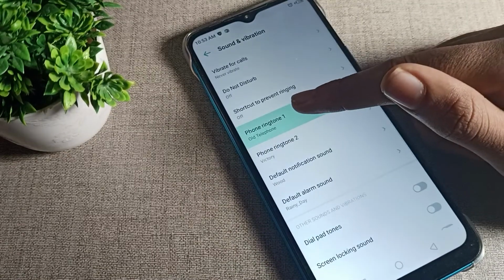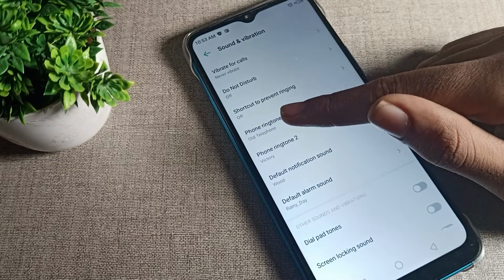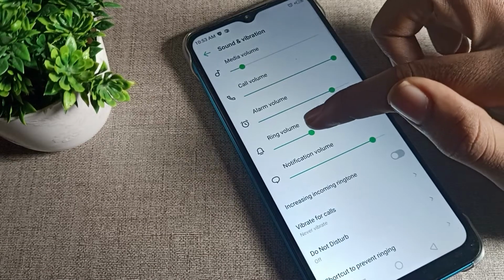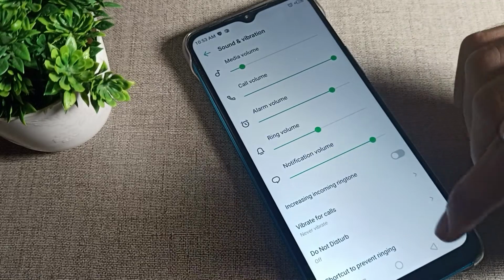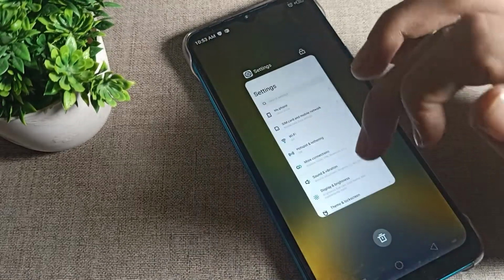So friends, you can see your phone ringtone 1 will change to the old telephone, and you can increase the volume or decrease it from here. So like that, we can change the ringtone on an Infinix phone.